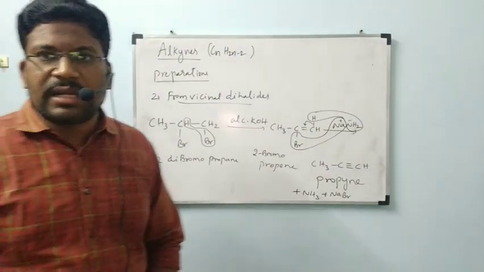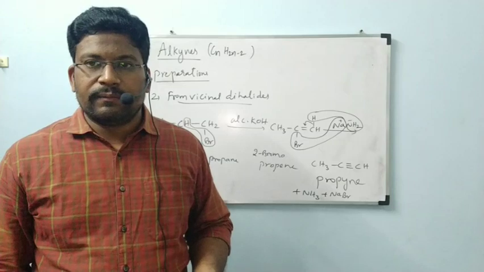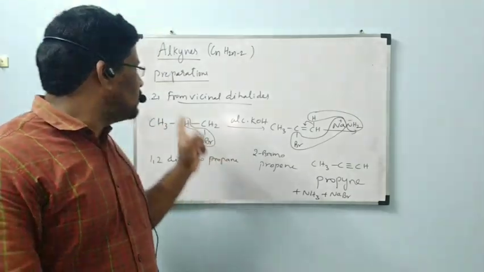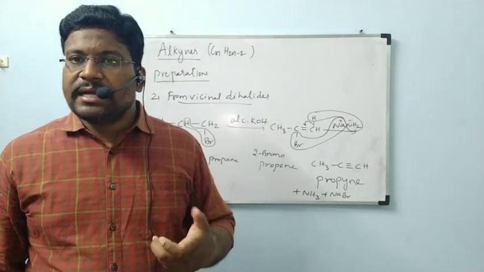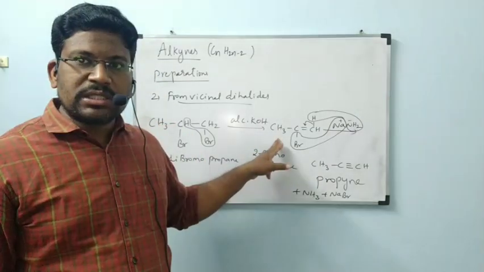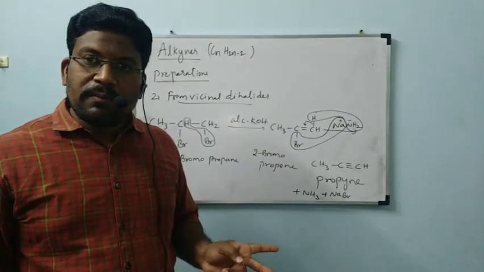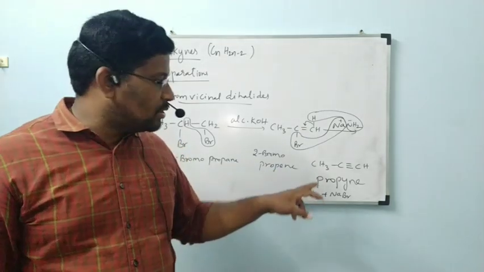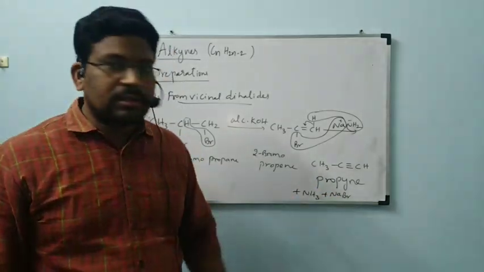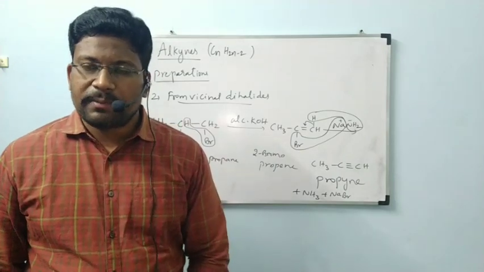These are the two preparations of alkynes. What is the first preparation? The first preparation is from calcium carbide: calcium carbide reacts with water to give an alkyne. The second preparation is from vicinal dihalides: the vicinal dihalide reacts with alcoholic KOH, and dehydrohalogenation takes place to form 2-bromopropene. This 2-bromopropene reacts with NaNH2, again by dehydrohalogenation, where H and Br are removed to form propyne. These two are the preparations of alkynes.